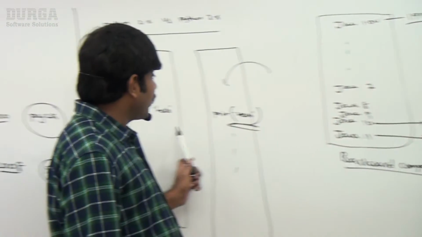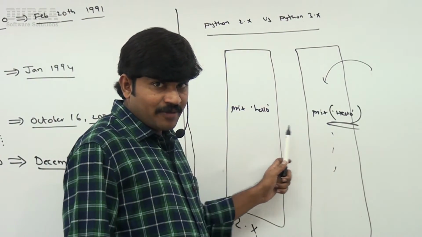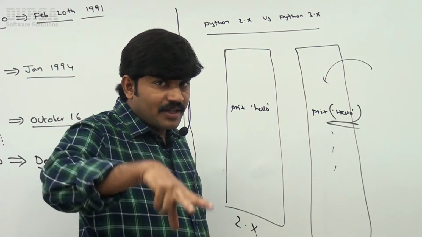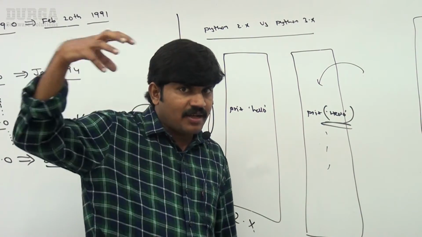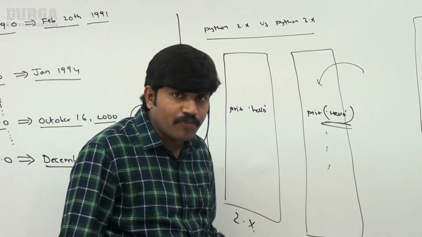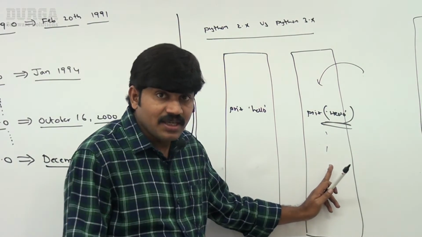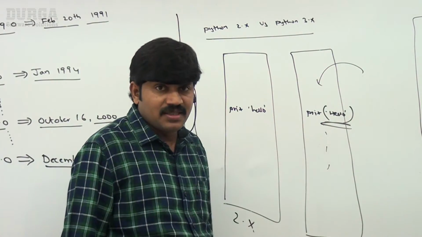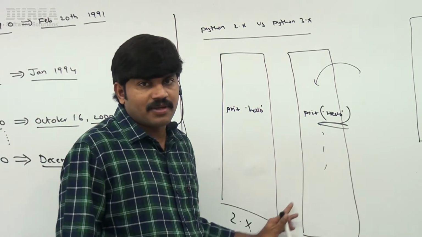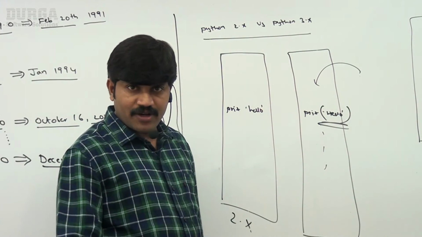Are you able to understand? Python 2.x and Python 3.x, both are different. Are both developed as independent languages, or is it an extension to Python 2.x? No, independent languages. The advantage is you can add new features very easily. The problem is backward compatibility is not there. Clear for all of you?